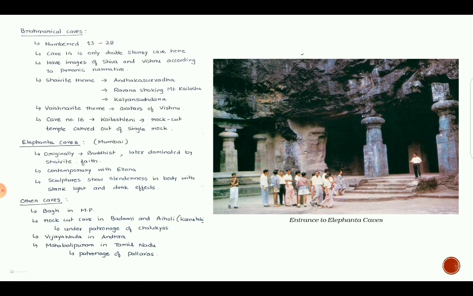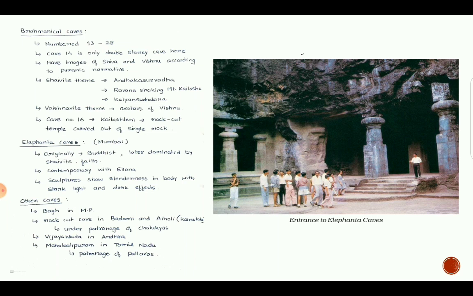Third is Brahminical caves. In Ellora, cave number 13 to 28 belong to Brahminical caves. Cave number 14 is the only double story cave here. It has images of Shiva and Vishnu according to Puranic narratives. The common Shaivite themes in Brahminical caves are Andhakasura Vadha, Ravana shaking Mount Kailasa, Kalyanasundara. The Vaishnavite theme is generally common avatars of Vishnu. It shows narrative stories from Purana, which are related to the different incarnations of Vishnu.